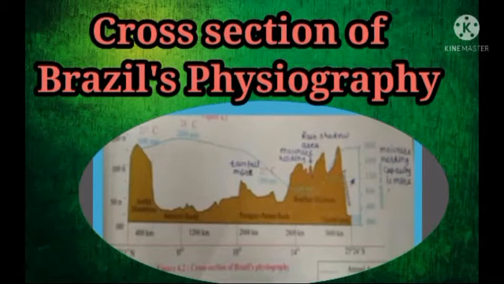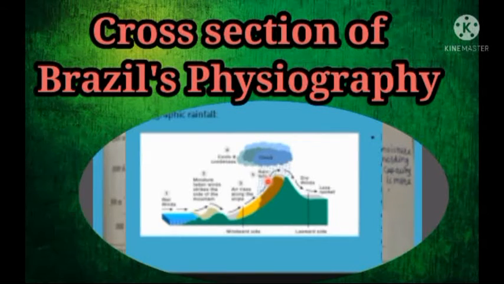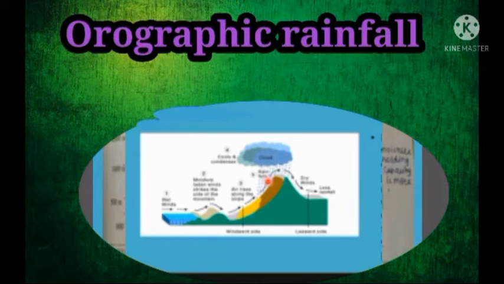In the south, you can see the Great Escarpment. Here, the escarpment acts as an obstacle for southeast trade winds to enter Brazil, and therefore it causes orographic rainfall. Now, students, let's understand what orographic rainfall is with the help of this diagram.